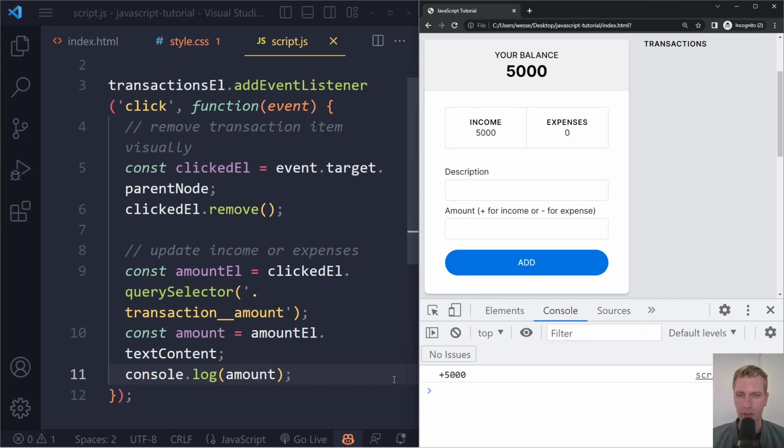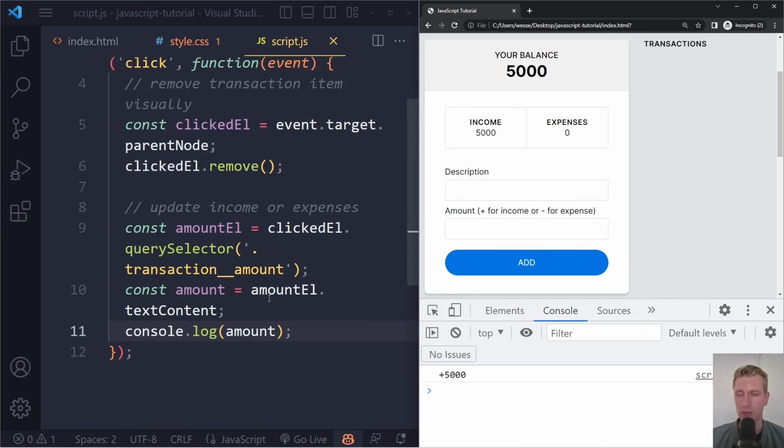Now there's one problem with this. Is this a string or a number? Because we may need to do some checks or operations on this. And in certain things, you don't want to use a string. So we actually want this to be a number. We can check this with typeof. If you write typeof in front, it will give you the type. So if I click again, it says it's a string actually.